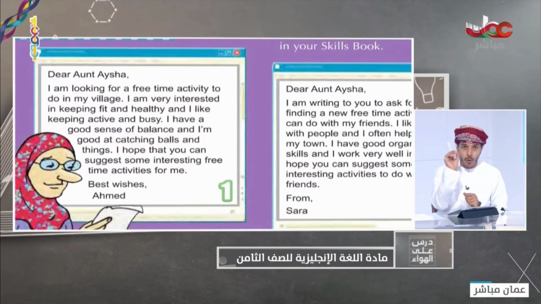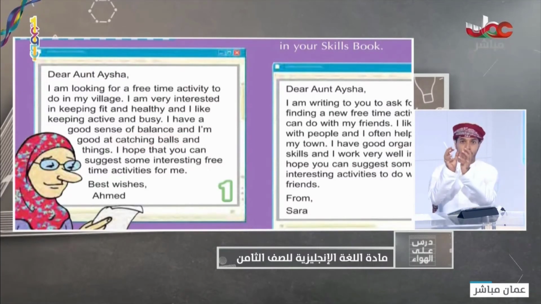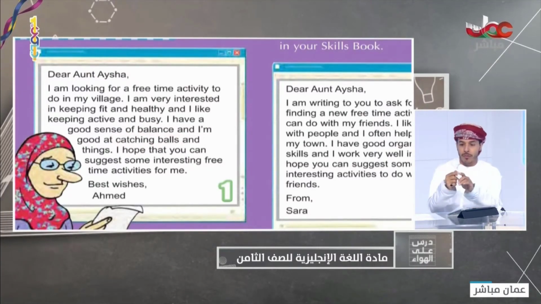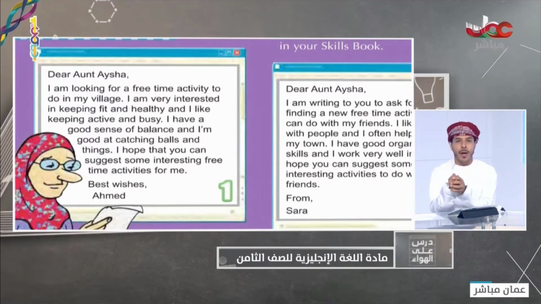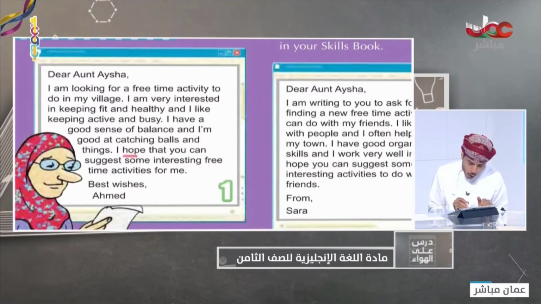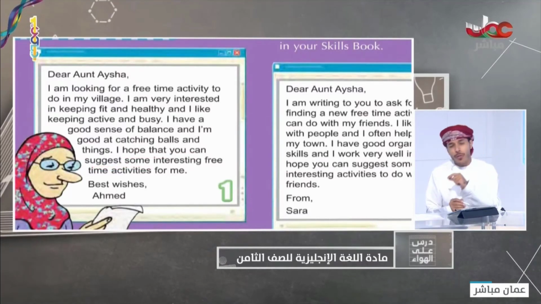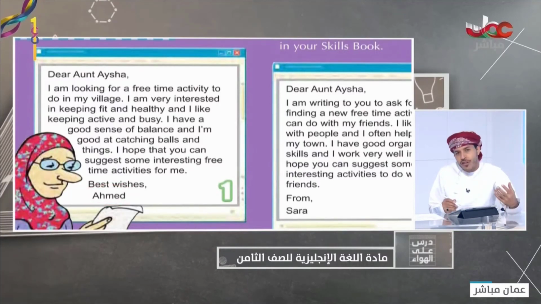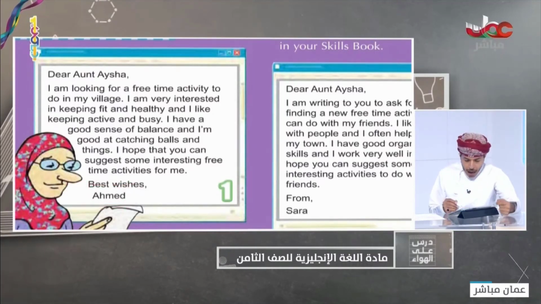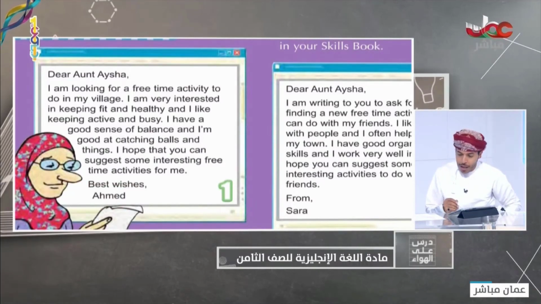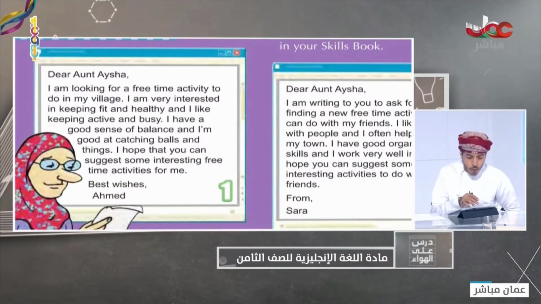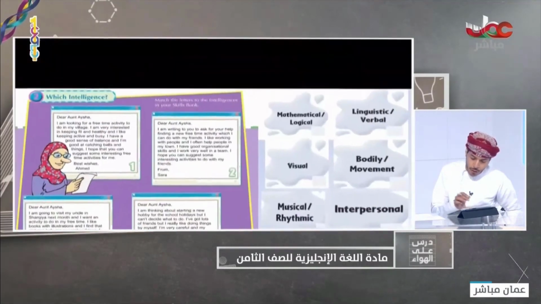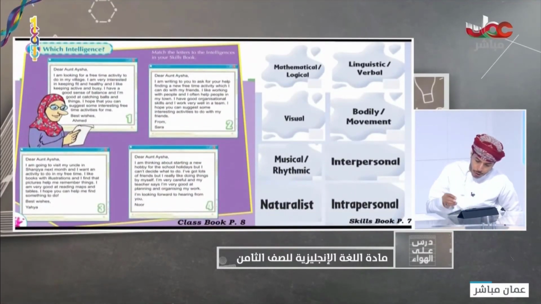When someone throws a ball to you and you catch it, you catch it in this way, like you catch the pen, you catch the ball. I hope that you can suggest some interesting free time activities. So what do you think? Tell me please about Ahmed's intelligence. Which intelligence does Ahmed have? Yes, I can see it in your eyes. Yes, very good. He has bodily or movement intelligence. So this is going to be number 1.